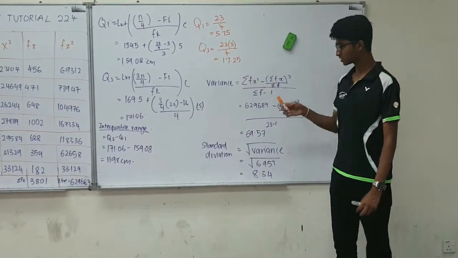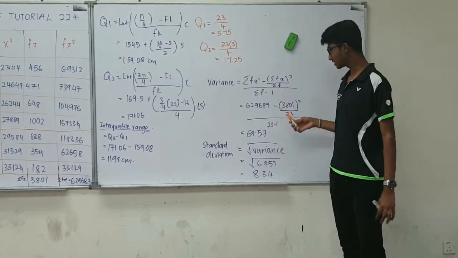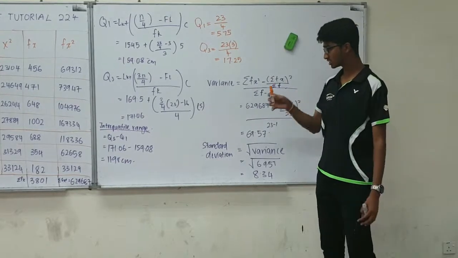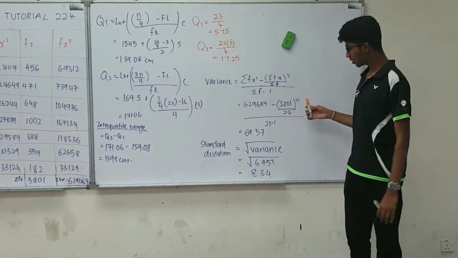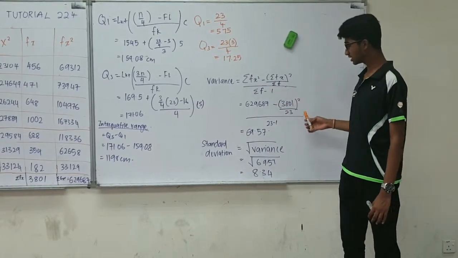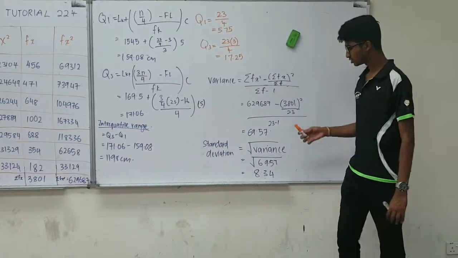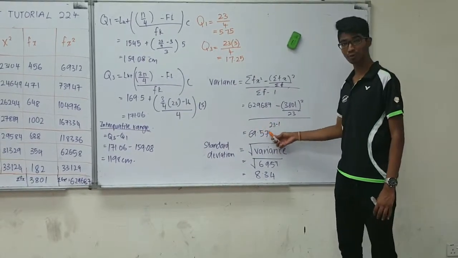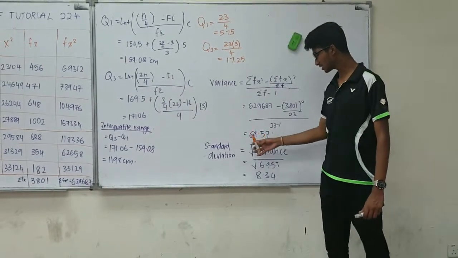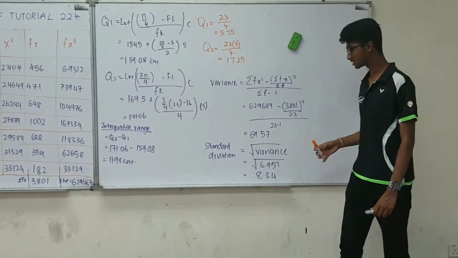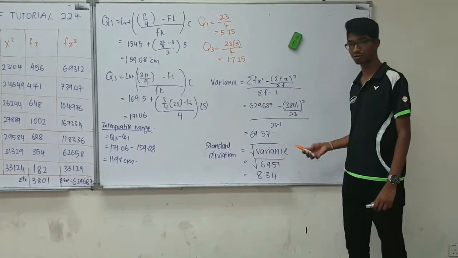Summation fx squared, which is already calculated, is 629,687, minus summation fx, which is 3801, bracket squared, over the total number of frequencies, which is 23, over the total number of frequencies minus 1, which is 23 minus 1. So the variance we get is 69.57. Okay, now let us move on to the standard deviation. Standard deviation is basically the square root of variance. So the square root of 69.57, we get 8.34.